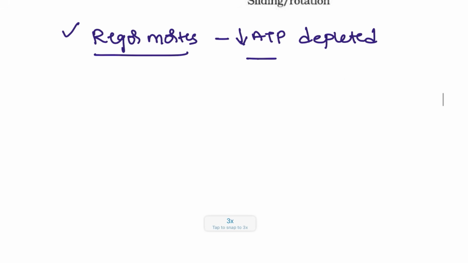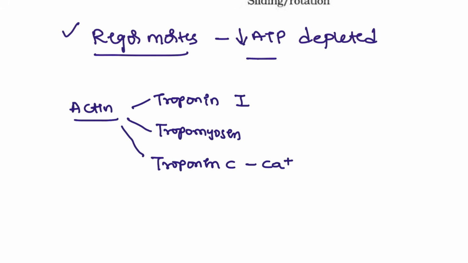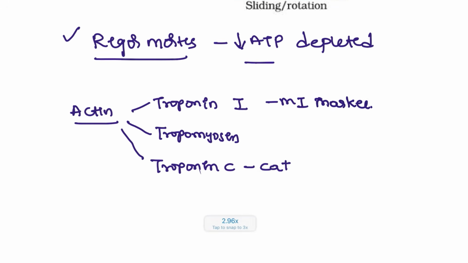Next, the thin filament will contain three components. One is troponin I, another one is tropomyosin, and the next one is troponin C. Troponin C binds the calcium. Troponin I is what we use as the MI marker. Right, these are the important parts of the actin filament.